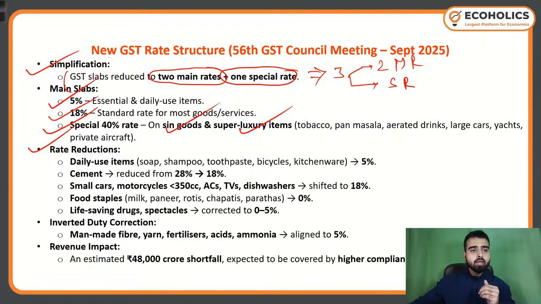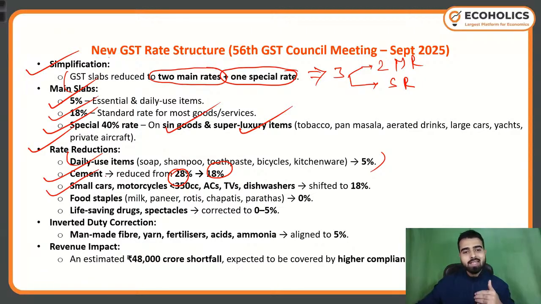Rate reductions: daily use items, soap, shampoo, toothpaste, bicycles, kitchenware are going to be in the slab of 5%. On cement, they have reduced the GST from 28% to 18%. So there is a reduction in GST.